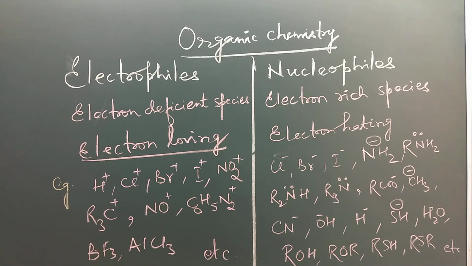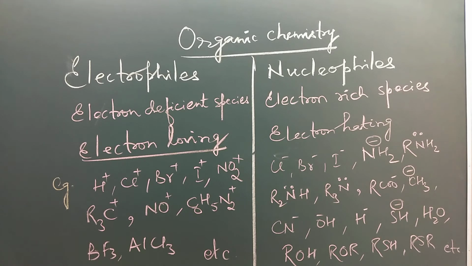One question is generally asked in competitive exams from this topic. Nucleophiles. So nucleophiles are electron rich species. They are electron hating in nature because they already have electrons, so they attack centers where there is more positive charge. So they are nucleus loving.